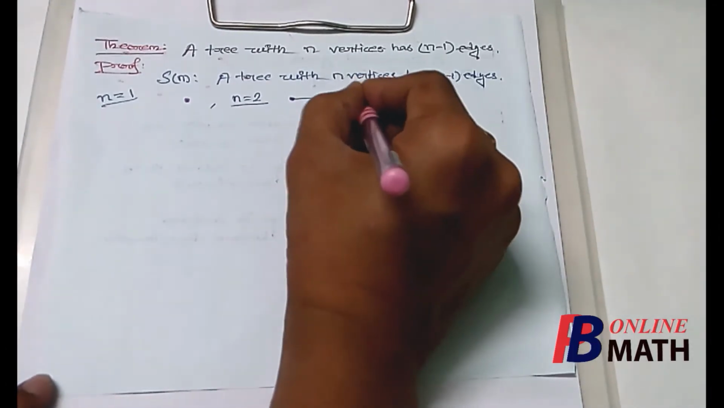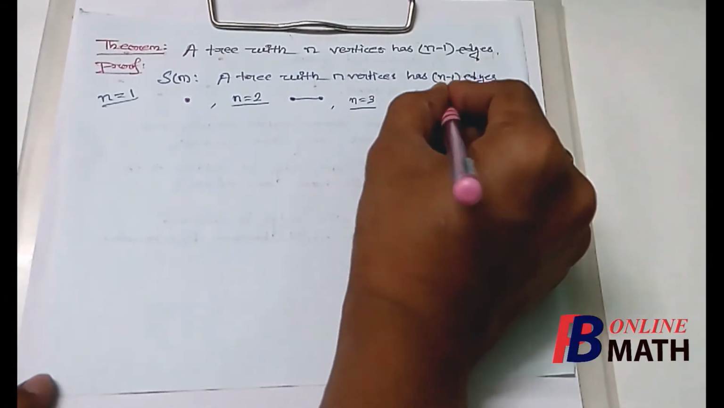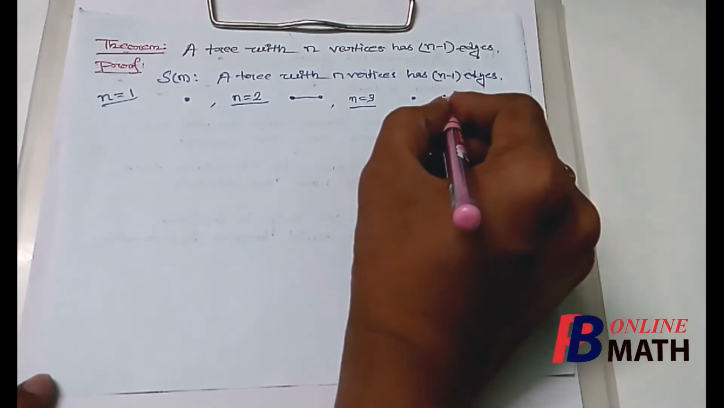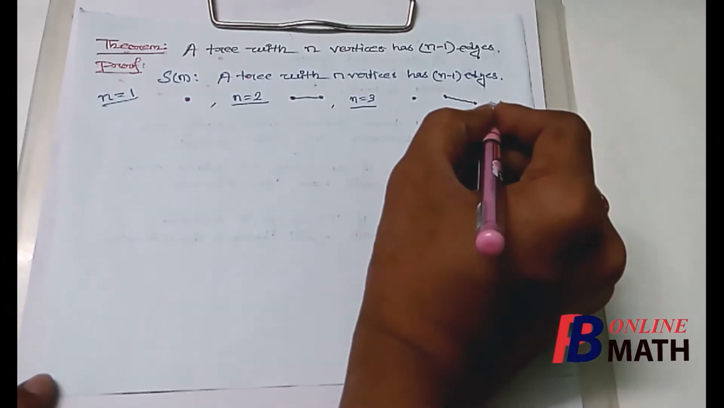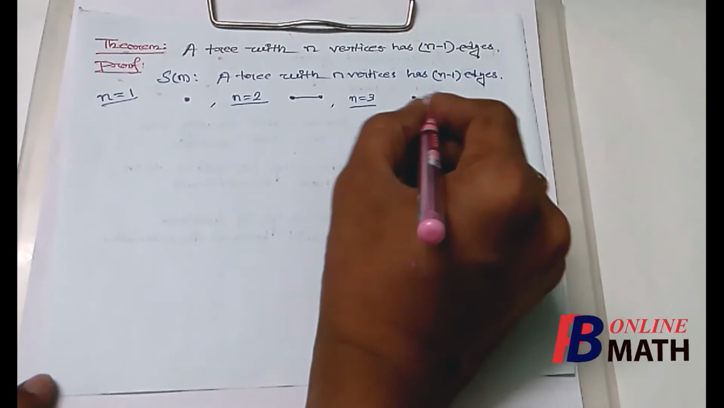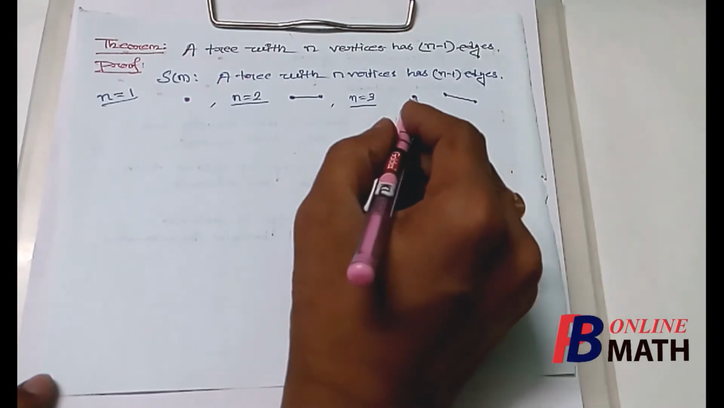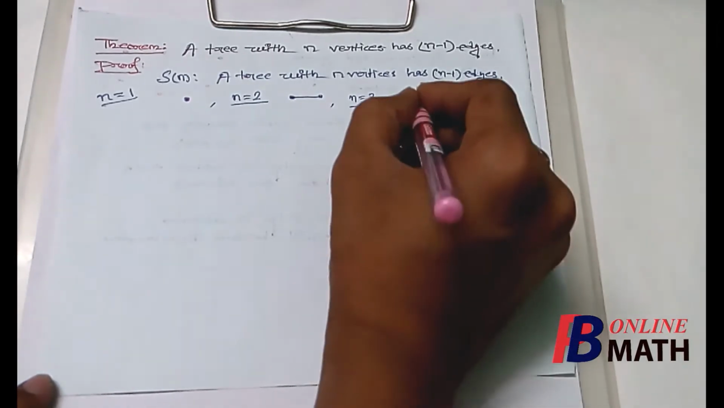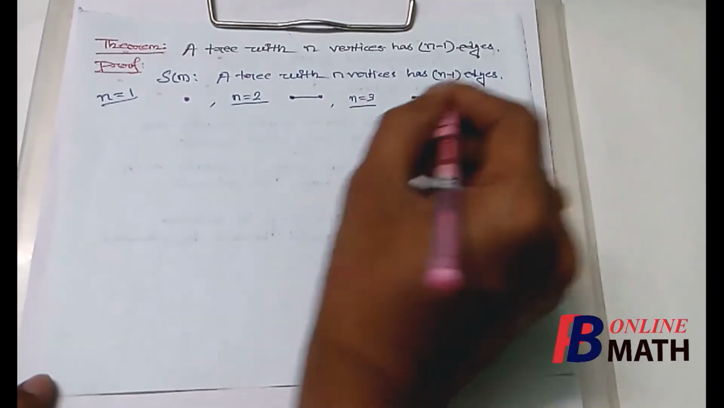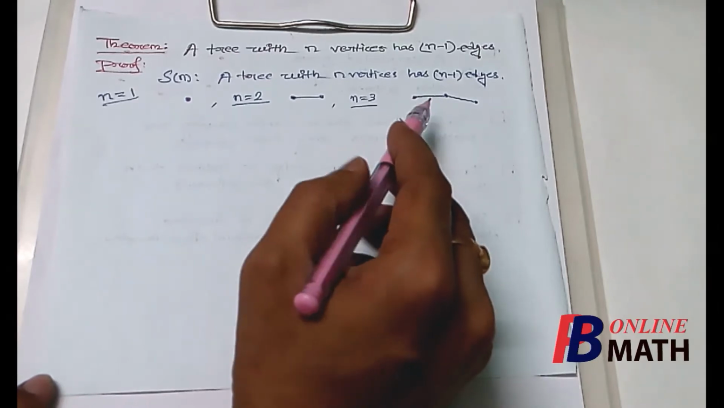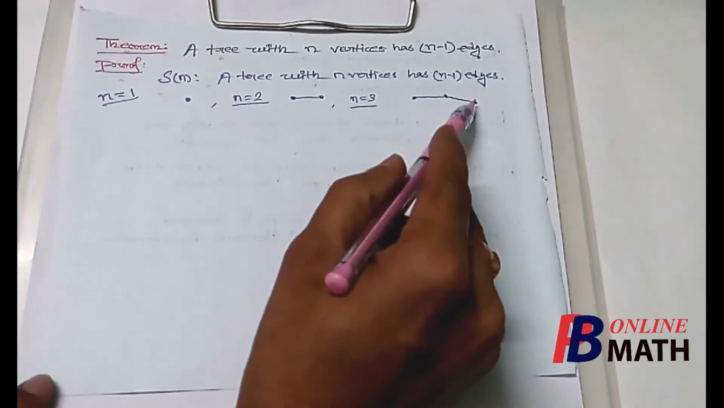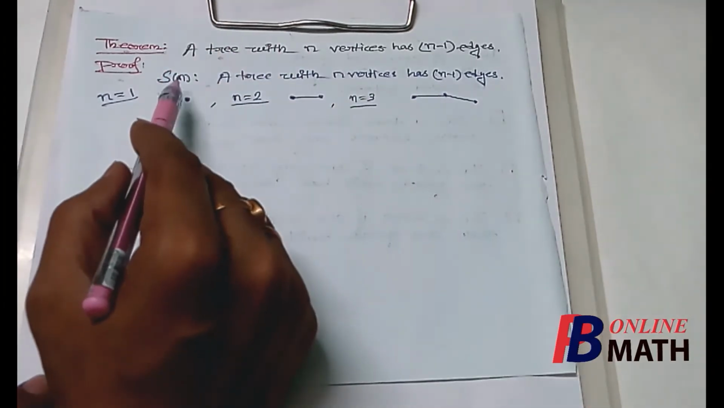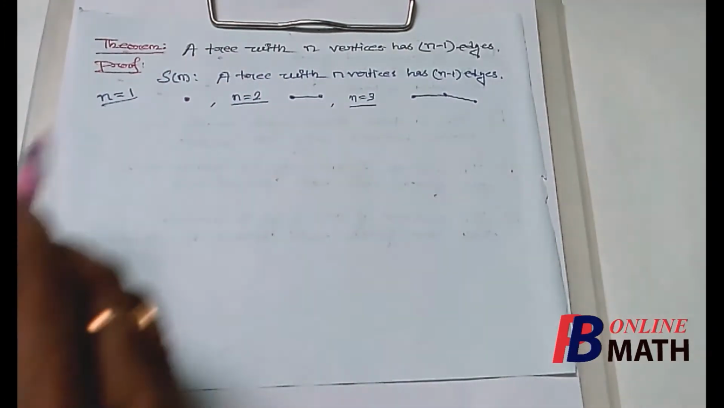If we take n equal to 3, then we have 3 vertices, and since this is a connected graph, these two must be connected, or these two must be connected, and again this vertex must be connected to at least one of these two vertices. Suppose this is connected to this vertex. Now this becomes a tree which has 3 vertices and 2 edges. So the statement is also true for n equal to 1, 2, 3.